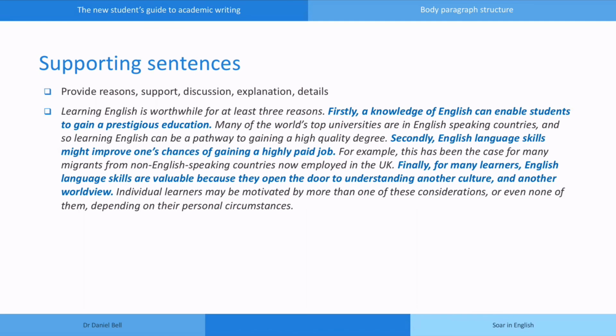As for the structure of the supporting sentences, these provide reasons, support, discussion, explanation, and details to develop the idea introduced in the opening sentences of the paragraph. If the opening sentence says that there are 3 reasons, the body of the paragraph will present those reasons, marking them clearly using expressions like firstly, secondly, and finally. The structure of this body paragraph is there's a reason, an explanation of the reason, then another reason, an example to support this second reason, and then the final third reason is given, followed directly by a concluding sentence.